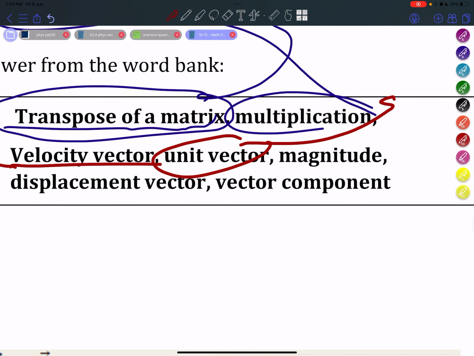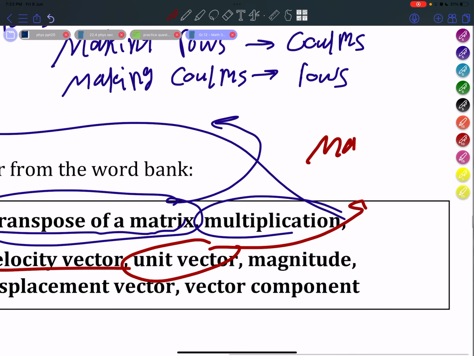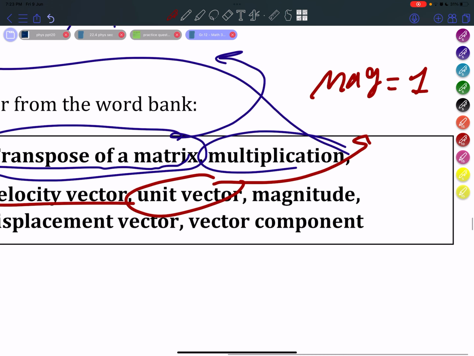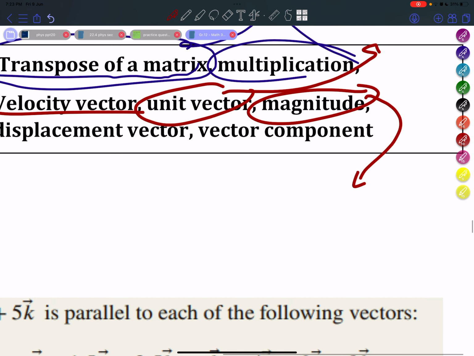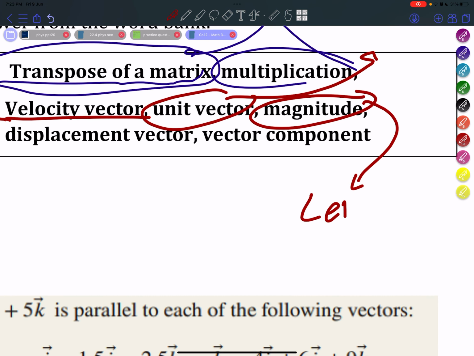Unit vector, magnitude equals 1. And what is magnitude? Here it is. We can define it right away. Magnitude of a vector is its length.